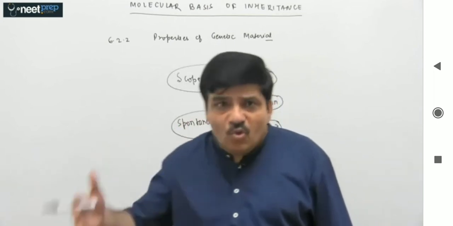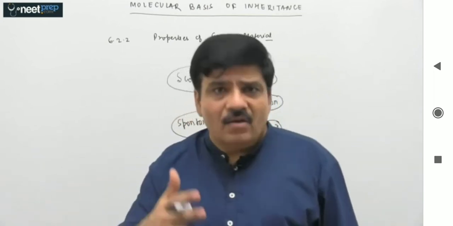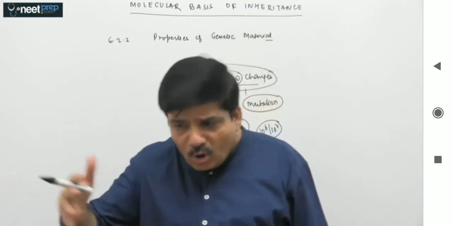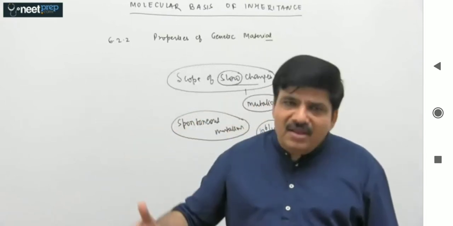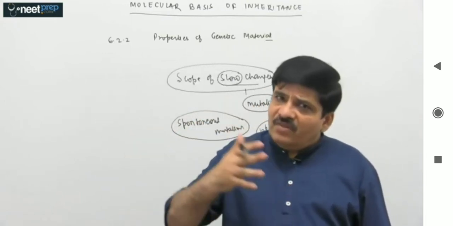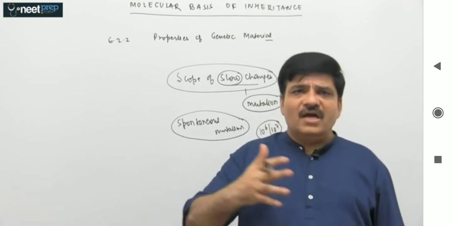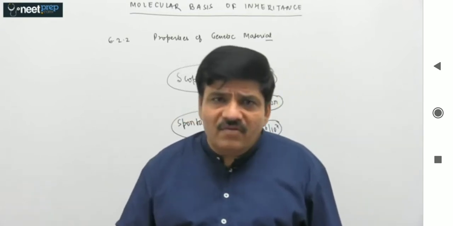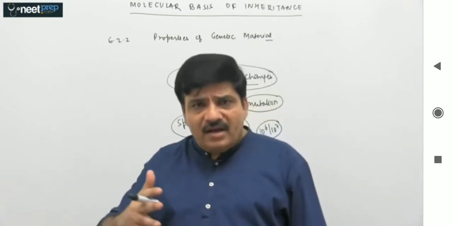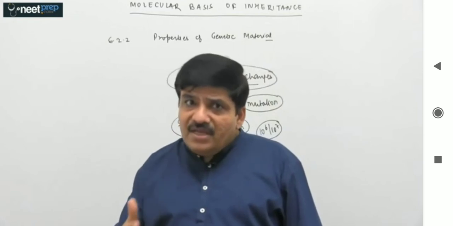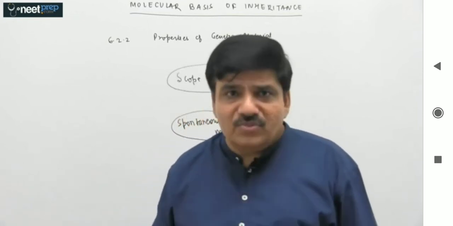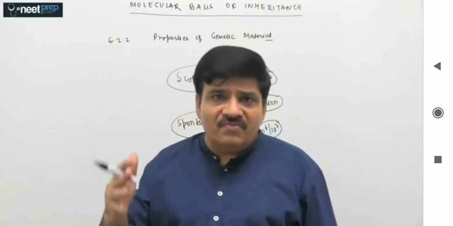So there is a proofreading mechanism available with the DNA polymerase. All these things make DNA replication a process with very high fidelity and very low error rate, and hence we will say that DNA does afford some changes, but these changes are very slow.